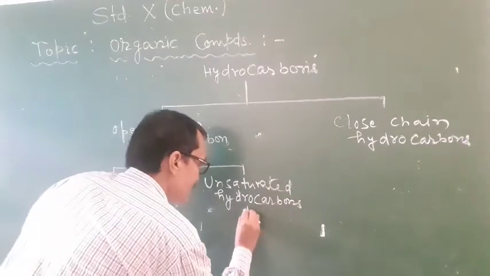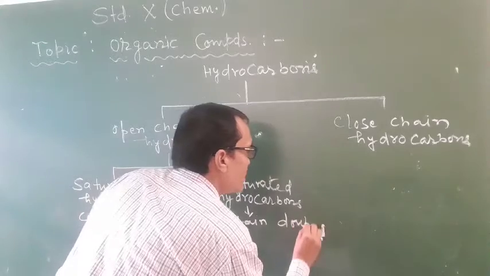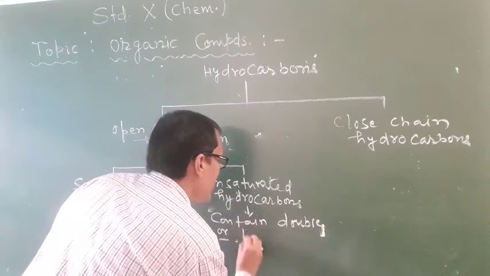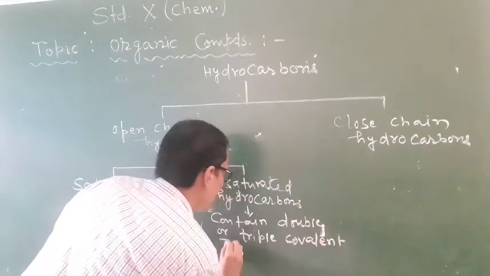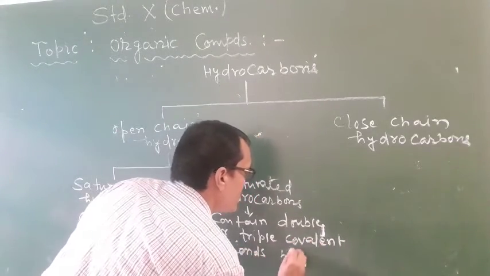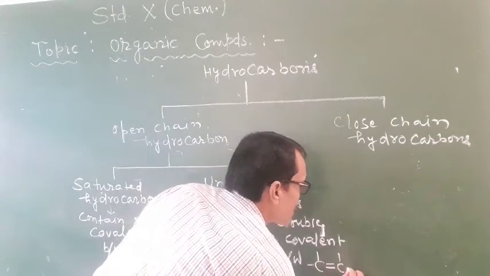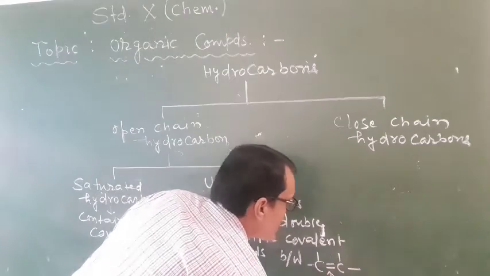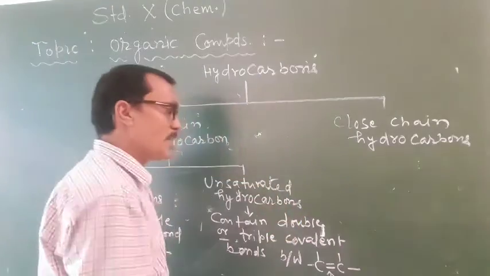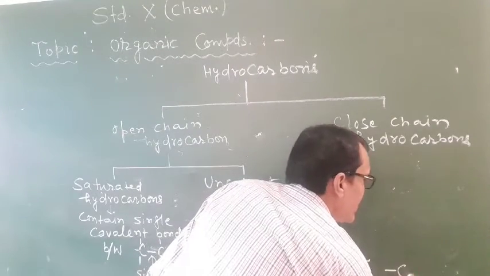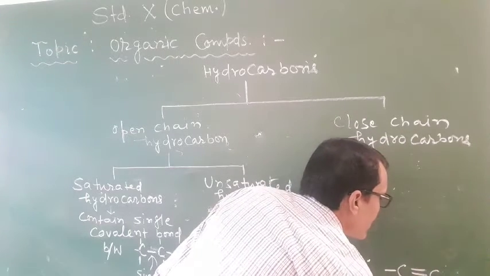So I am writing here, contain double or triple covalent bonds between carbon and carbon atoms. You can see here between carbons double bond, double bond. Also another example, see triple covalent bond. You can see triple bond.